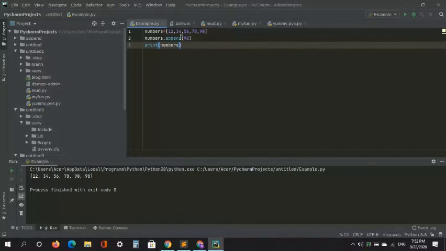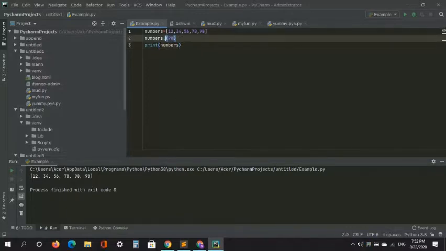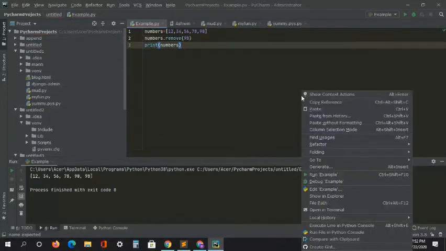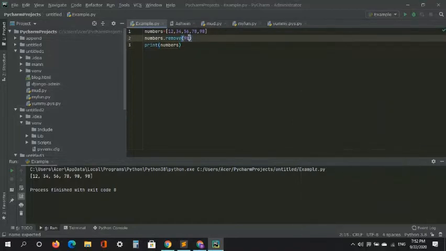So now let's look at another operation. Now we will go to remove. Remove, of course, will remove something, right? There is no 98 in the list for now, so let me remove this and I'll say 12.